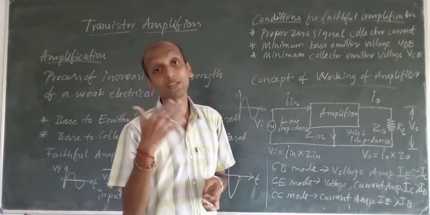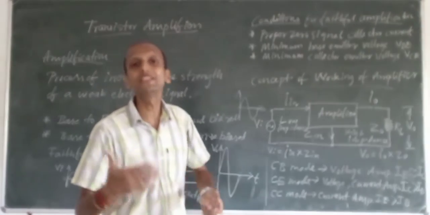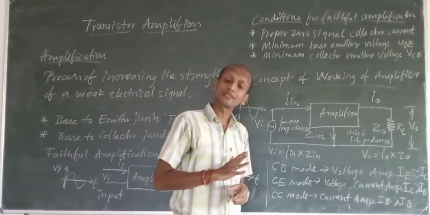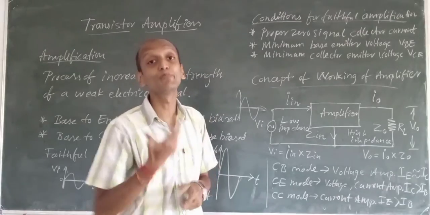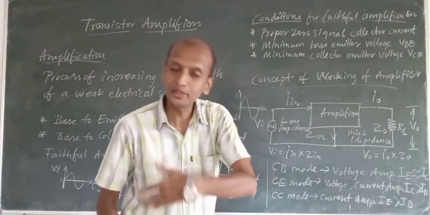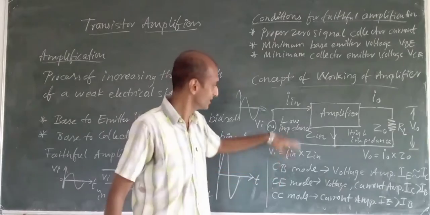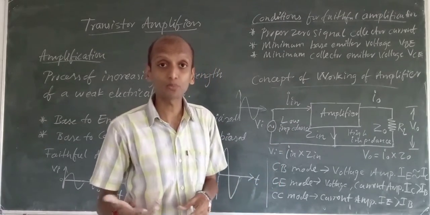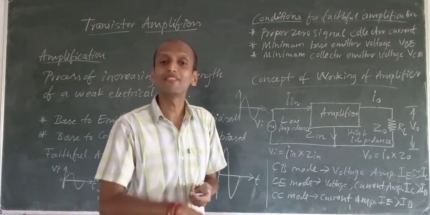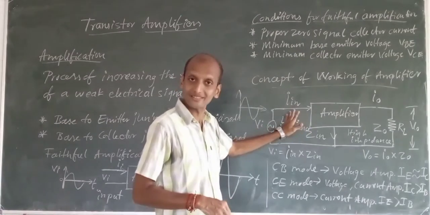If I have a weak input signal, but a lot of resistance, that is high input resistance or high input impedance, will that current be able to go into the circuit? Is that possible? No, not at all. A signal having very little current cannot enter if I have a lot of resistance.